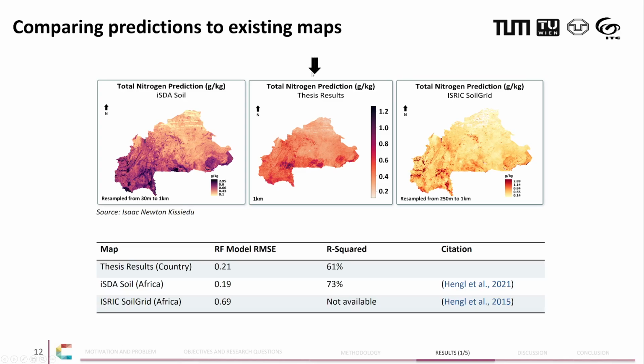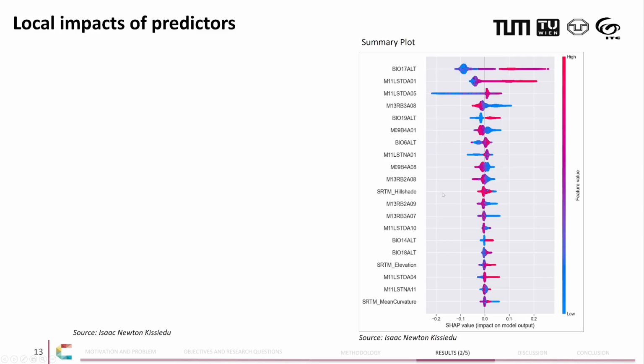So regarding the results, my map is what is shown in the middle compared to maps from external sources. And here we see that there's a general pattern. For example, the northern part of the study area is having low soil nitrogen levels compared to the southern part of the study area. Now, the interesting part of this research is the SHAP results, which is the local impacts of these predictors. So on the right-hand side is a summary plot, which is telling us the hierarchy of how these predictors behind the model are influencing the prediction.